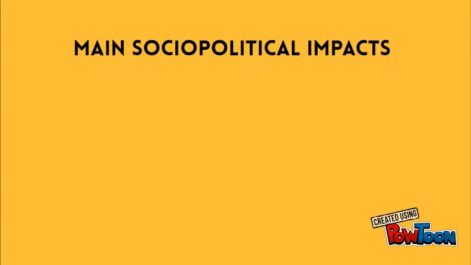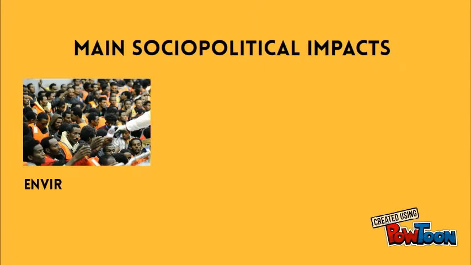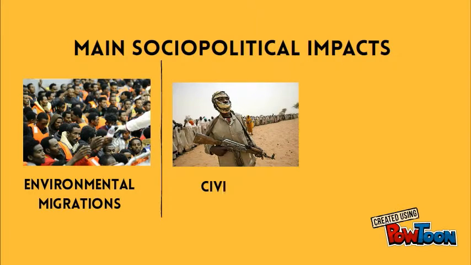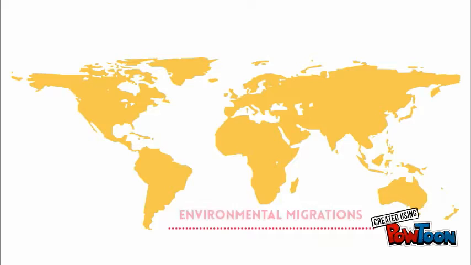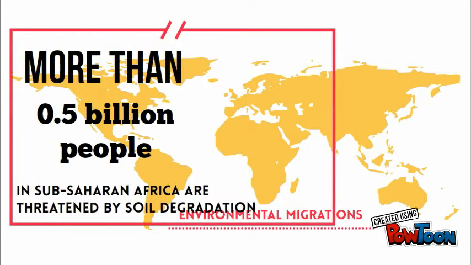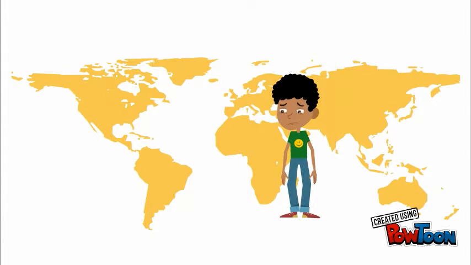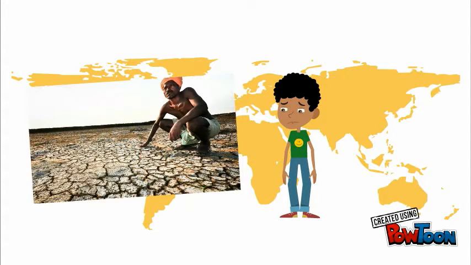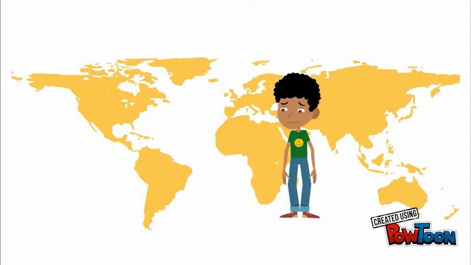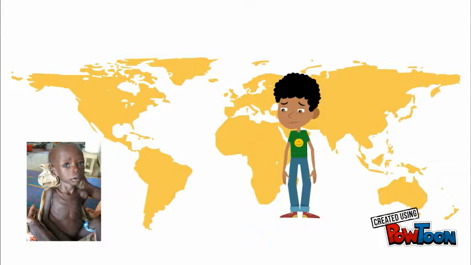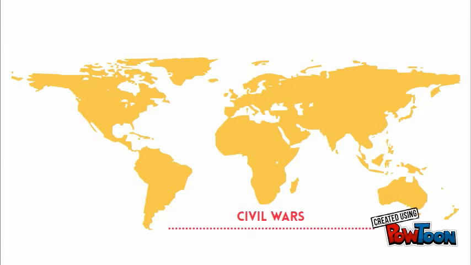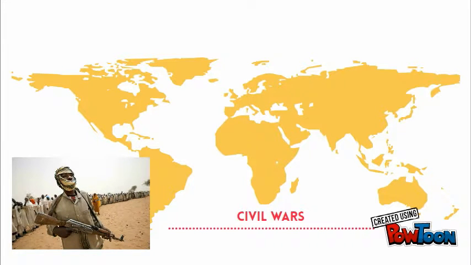There are 3 main socio-political issues caused by the increasing degradation of the world's soils: environmental migrations, civil wars, and food riots. Soil degradation is a threat to more than 500 million people in sub-Saharan countries where a majority live off the land. Worldwide, 1.5 billion people live on already degrading land. 74% of these people are poor, which means that they cannot get themselves out of these situations and are thus forced to migrate.